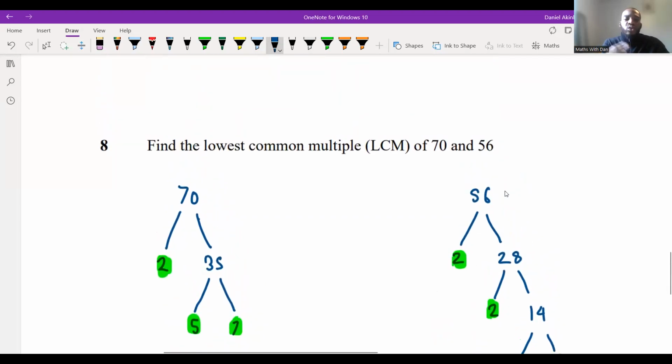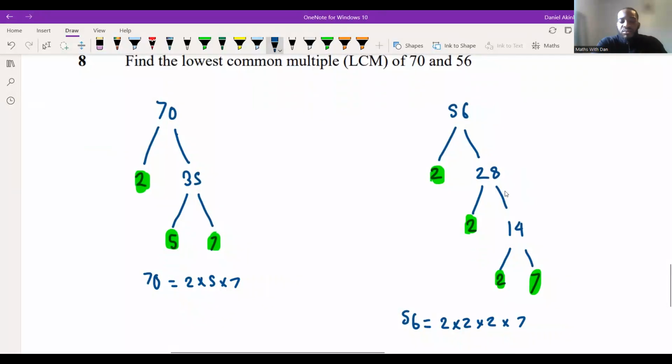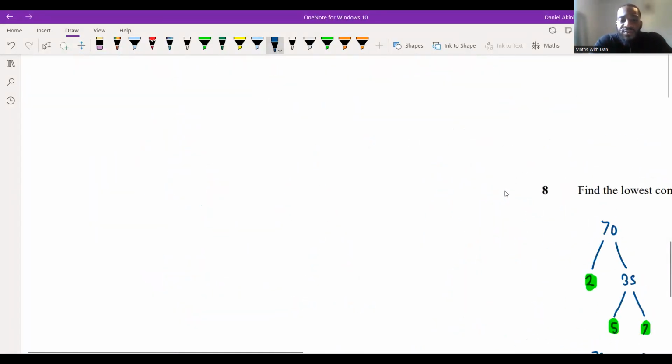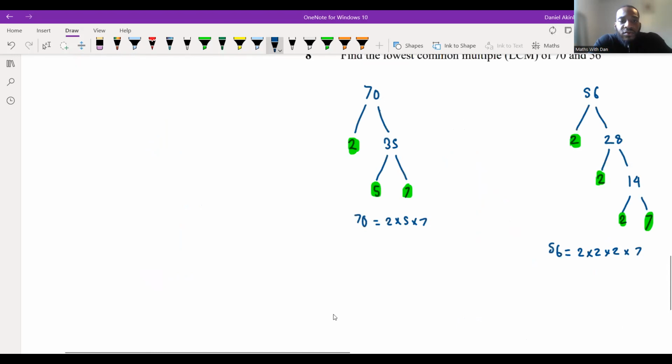We have to draw some sort of diagram. Can anybody tell me what diagram I need to draw? It begins with a V. What type of diagram do I need to draw once I get to this point of the question? Can somebody let me know? Right. Brilliant. You guys are all on the board today. Thank you very much, Zariah, Josh, Jeremy, Gideon. We have to draw a Venn diagram, right?